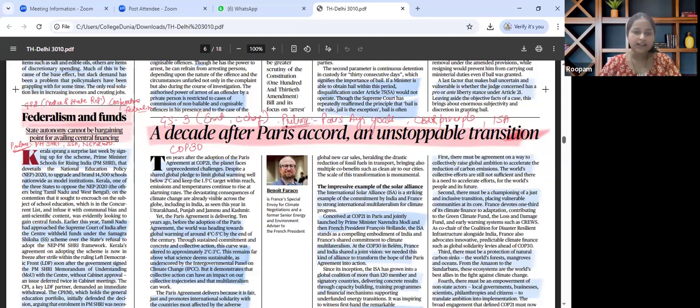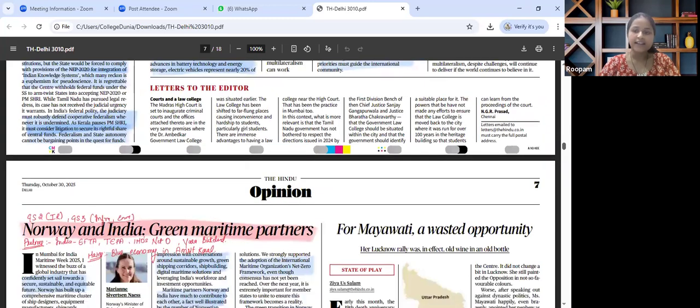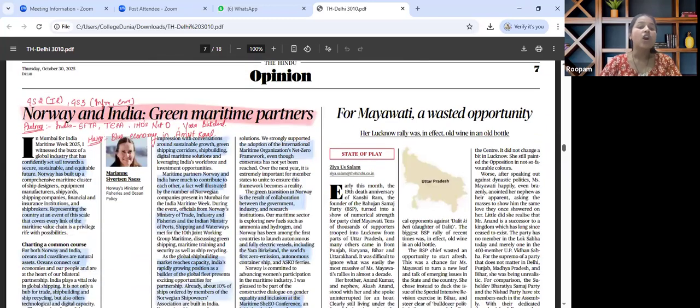The next important article that is there in the paper and that catches our attention is about the Norway and India Green Maritime Partnership. Relevant for GS paper 2, international relations, and also GS paper 3, environment and infrastructure. The key theme that has been discussed in this particular article talks about India and Norway deepening maritime collaboration through green shipping, blue economy, and women empowerment in the maritime workforce.